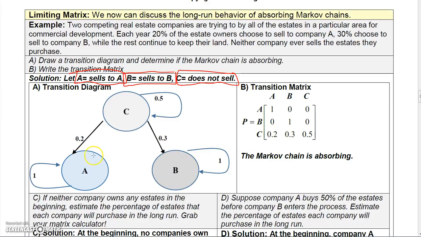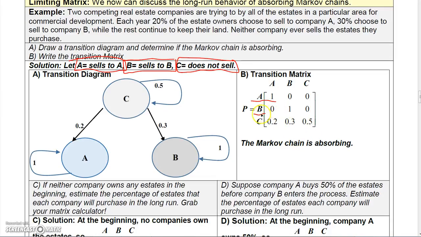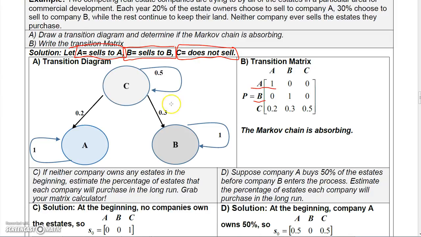Now the rest, A and B, keep their land. So B keeps 100% of their land, A keeps 100% of their land, but the C people, as I said, sell 20% to A, 30% to B, and keep 50%. So if we put that in a transition matrix, A to A is 100%, A to B and C are 0. B to B is 100%, and B to A and B to C are 0. Then C to A is 0.2, C to B is 0.3, and C to C is 0.5. And this is an absorbing matrix because it satisfies the two conditions we talked about earlier.